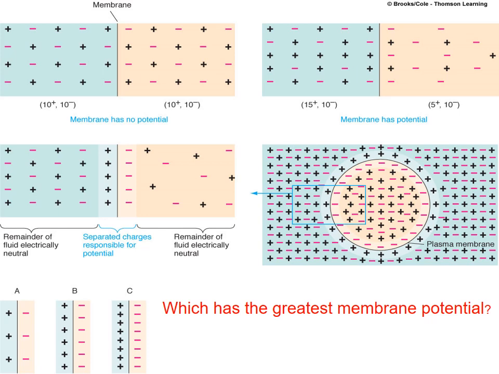But here you can see there are 5 excess positive charges which line up over here, and there are 5 excess negative charges which line up over here, because these separated charges have a strong force of attraction between them. These separated charges are responsible for the generation of membrane potential.